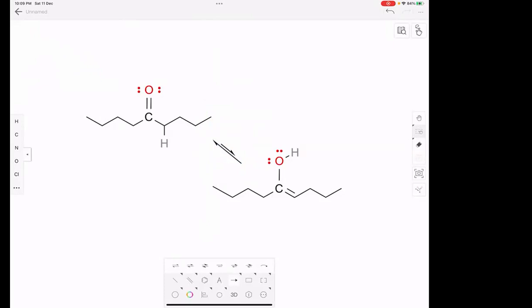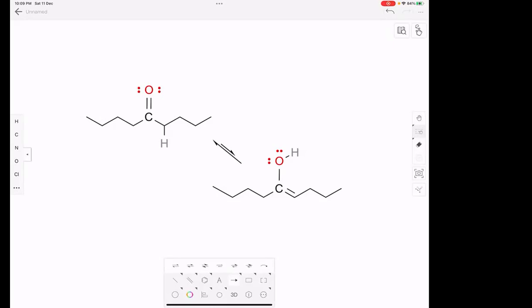The reason is this: if you look at the pi bond in ketone, it is present between oxygen and carbon. If you look at the pi bond in enol, it is present between carbon and carbon. Now, what is a pi bond? It is a pair of electrons, right? Now tell me, where do electrons like to stay? Who likes electrons, oxygen or carbon? Oxygen, more electronegative.